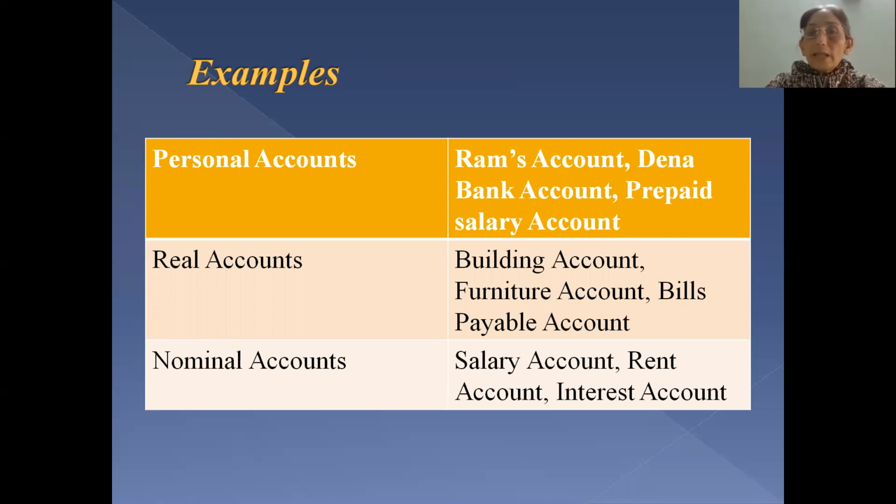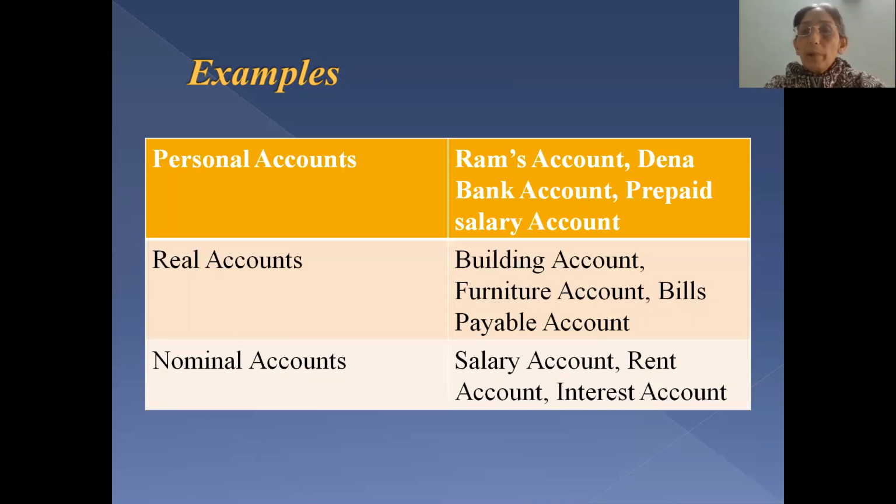So all natural persons like you and me, all institutions, say Dena Bank, SP College, Modern College, any trust, any organization, hotel, hospitals, they are all covered in artificial persons, and representative personal, which is prepared by making like this prepaid salary account. Now what is the use of this representative personal? Suppose I say salary payable, to whom it is not mentioned.